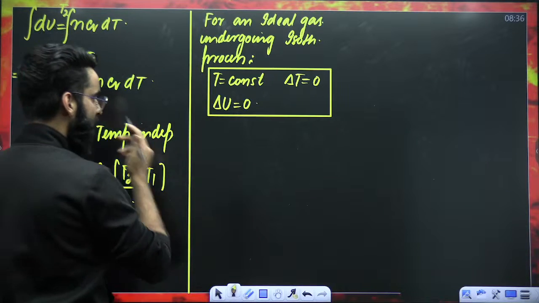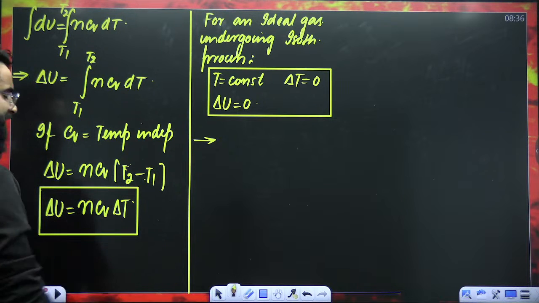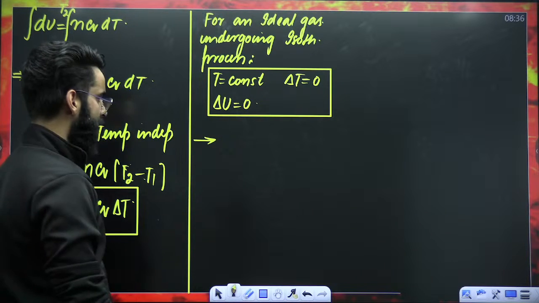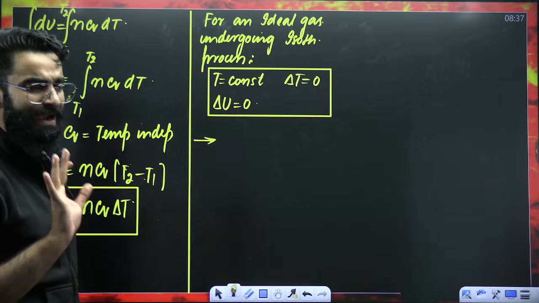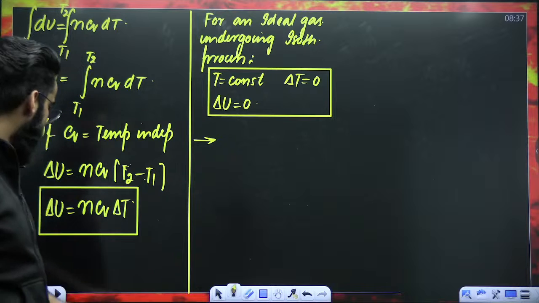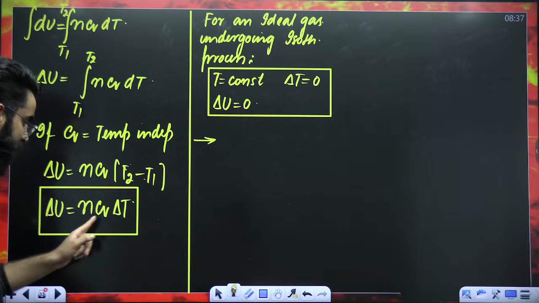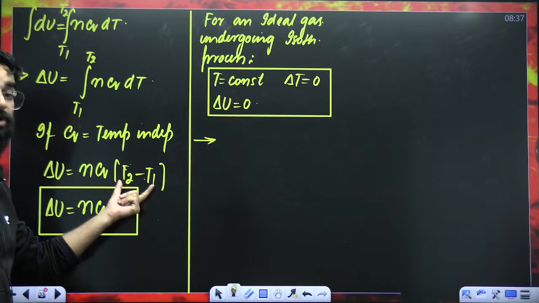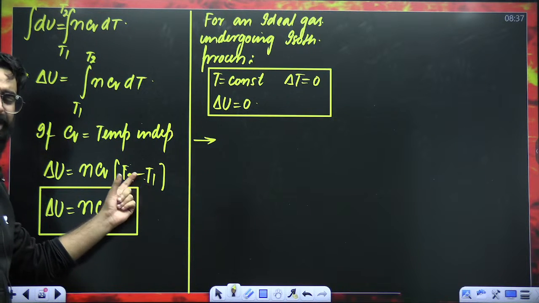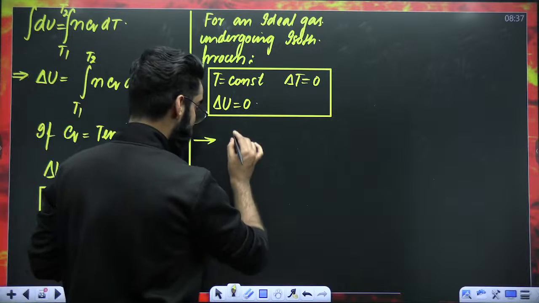One more thing. I told you delta U is equal to N CV delta T, correct? Now, my dear students, it's evident that if delta U is positive, that means T2 minus T1 should be positive. When is T2 minus T1 going to be positive? I'm telling you something like this.